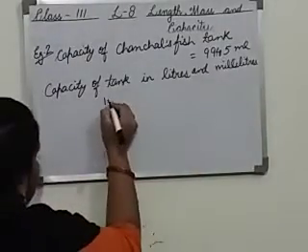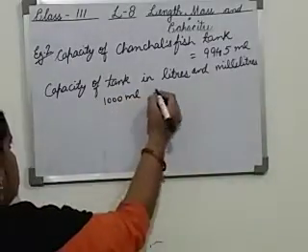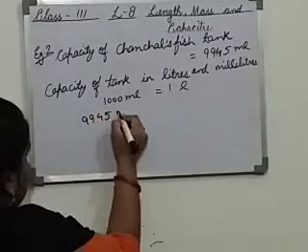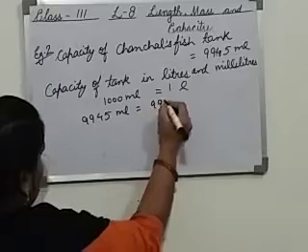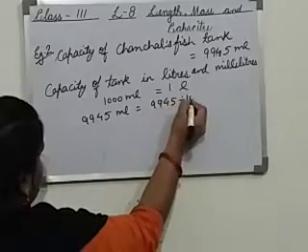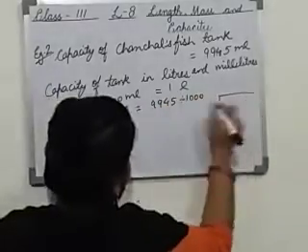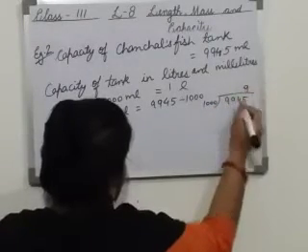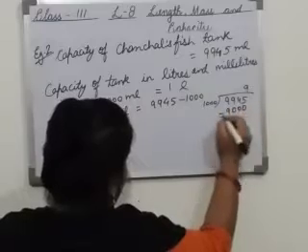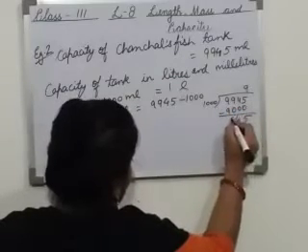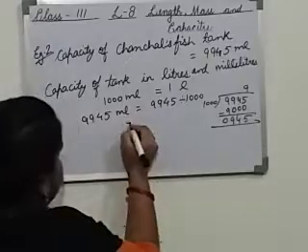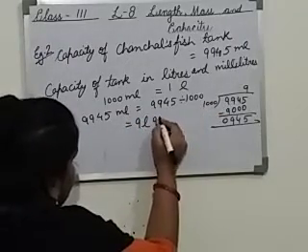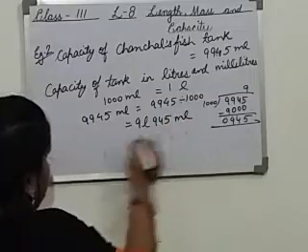So how will we do it? 1000 milliliter equals 1 liter. 9945 milliliter equals 9945 divided by 1000. When we divide, the quotient will be in the bigger unit, that is 9 liter, 945 milliliter.